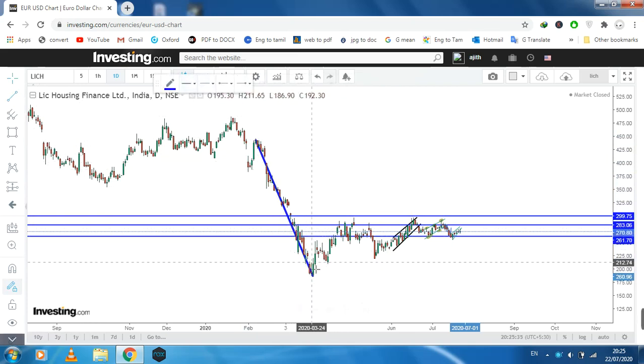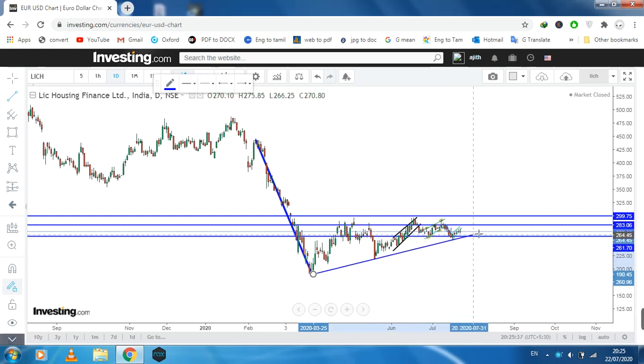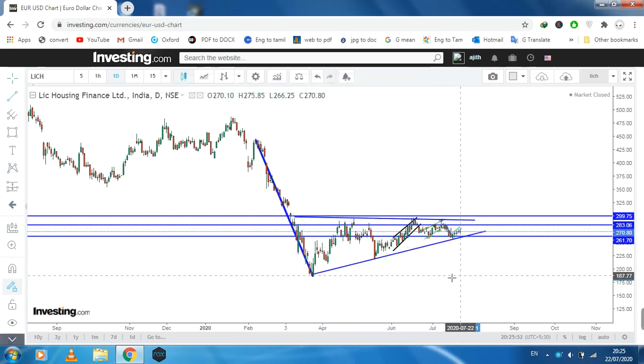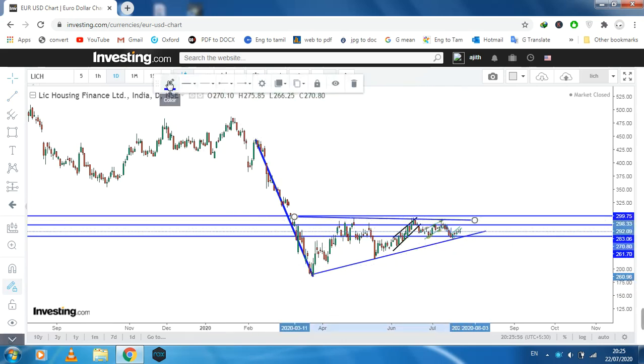I drew something. What do you think? Any idea about it? Okay. I have to change these colors because I have also drawn the daily supports in green and blue. So that is the reason I changed the color.